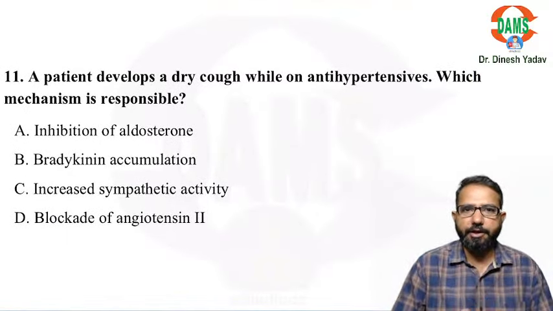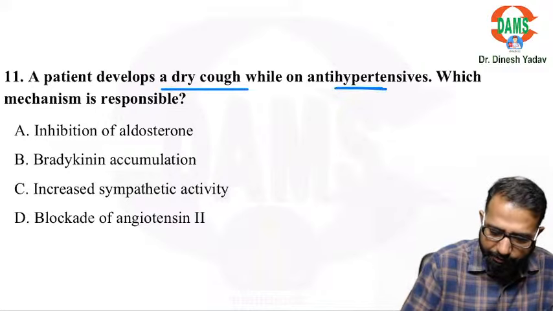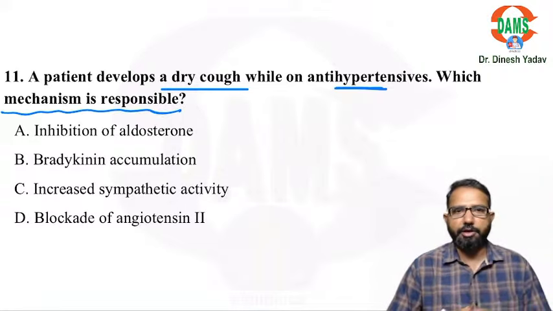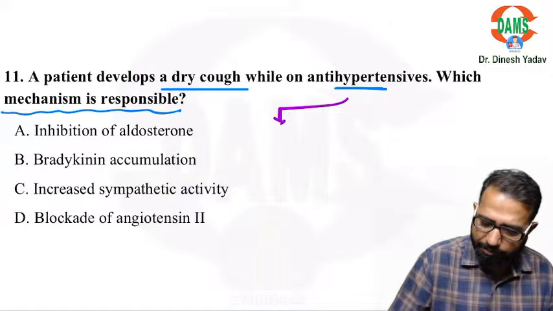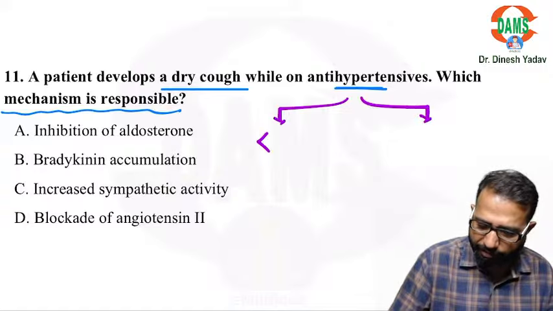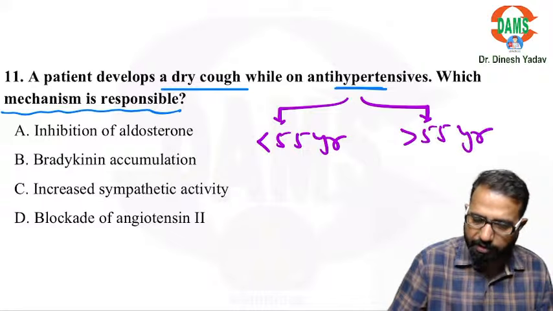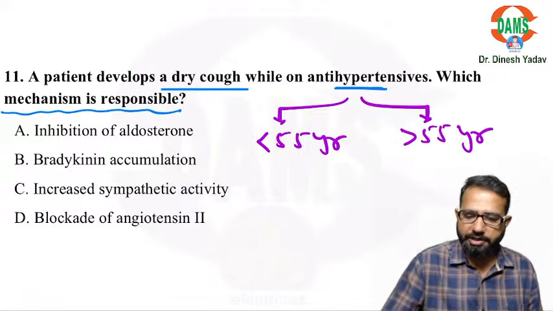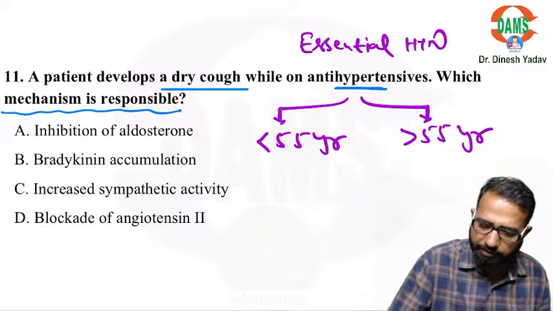Next question. A patient develops a dry cough while on antihypertensives. Which mechanism is responsible? So in antihypertensive therapy, whether the patient is less than 55 years or more than 55 years, we need to start the first line drug. I am talking about essential hypertension. If the patient has essential hypertension, then definitely we start it.